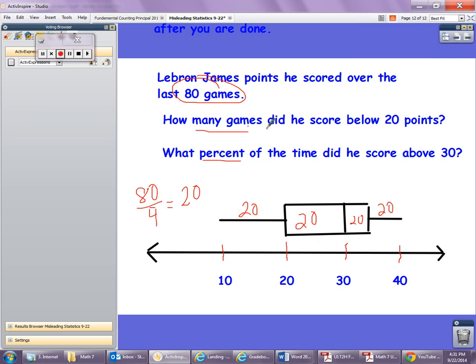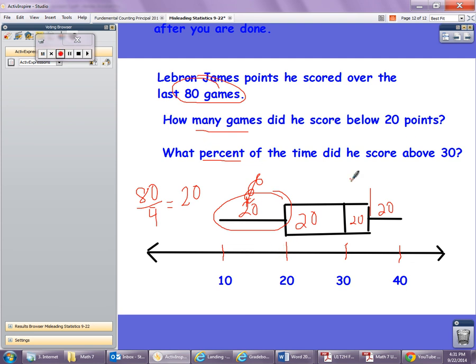So how many games did he score below 20? Well, the 20 is right here. So how many of the quartiles? Well, you can see that there's only one quartile that he scored below 20, and that would mean that there were 20 games. If I asked how many games he scored below this point, it would be 20, 40, and then 60. But because I'm only talking about this part right here, there are 20 games that he scored 20 or fewer points.